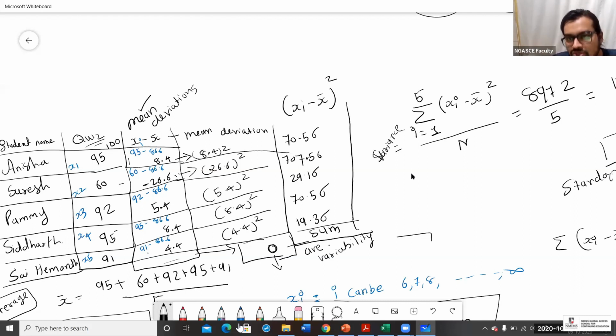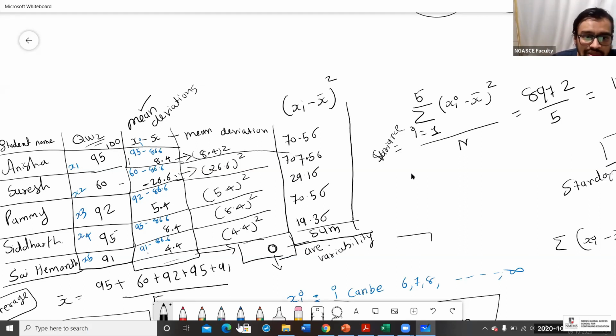Mean deviations show how each and every individual has scored more or less marks than the average. Suresh is the only one who has secured less than the average. Otherwise, all the students have scored more marks than the average.